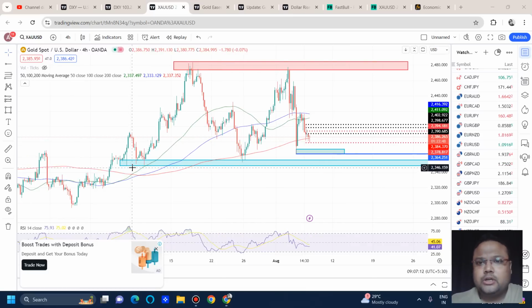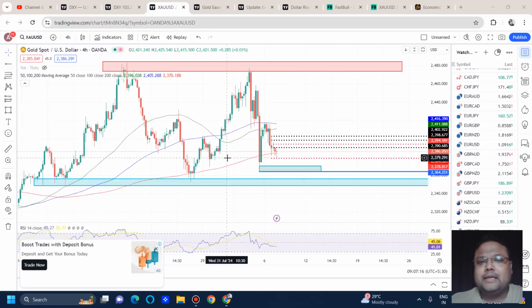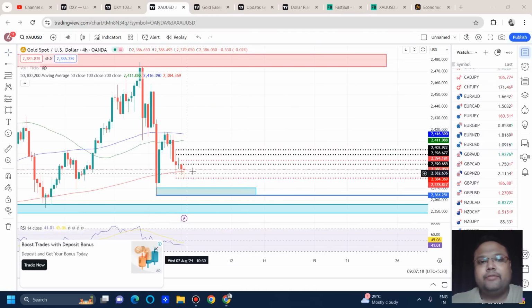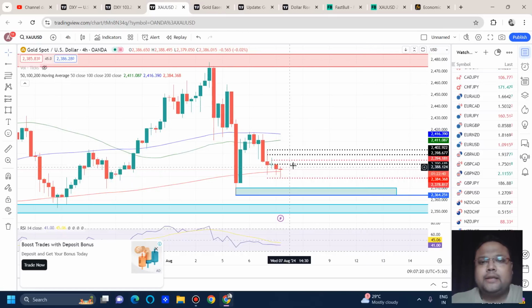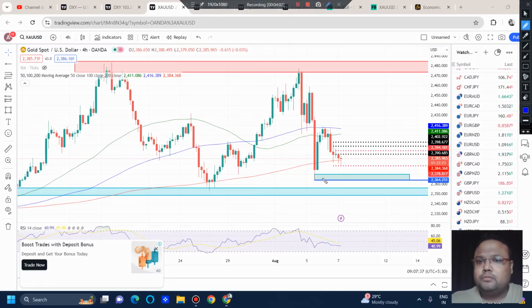This is the Forex chart of gold in front of us, and on the Forex chart also we can see the market is taking support around the 200 moving average. At this moment the market is standing at the 200 moving average. The market is trying to go up from here, but in this market situation I believe there is further room for downside because the overall market sentiment is not very positive. So if gold goes down from here, I will not be surprised.